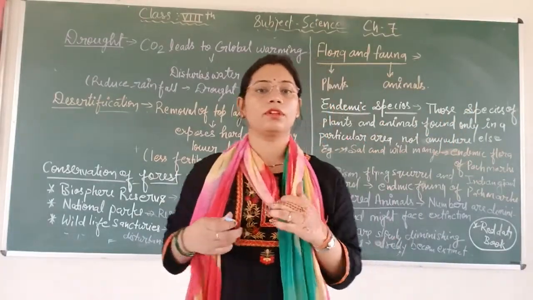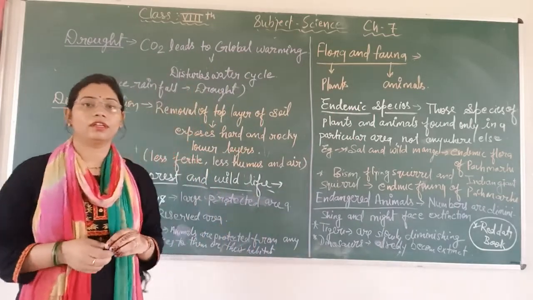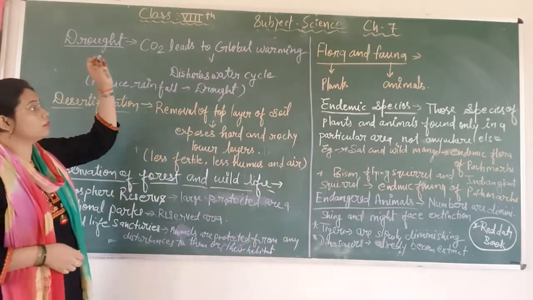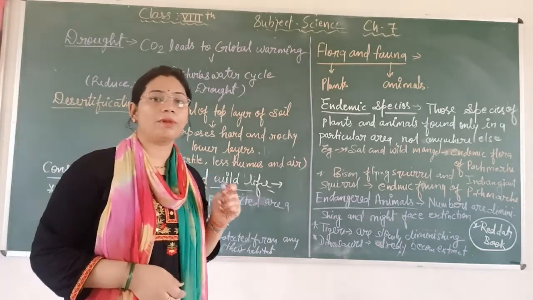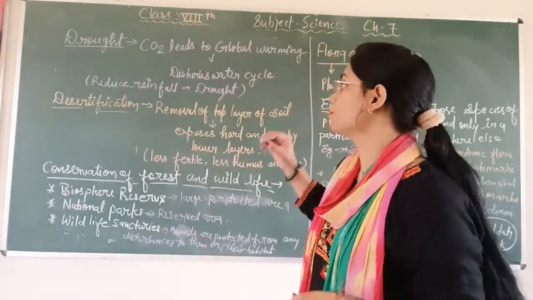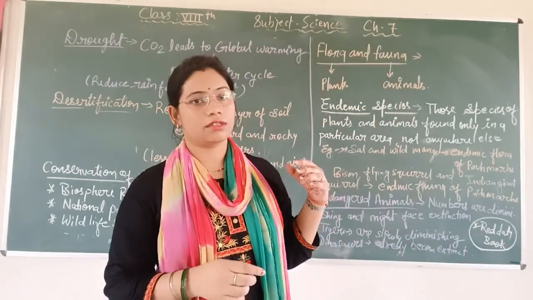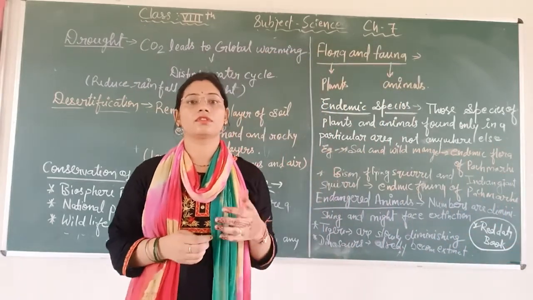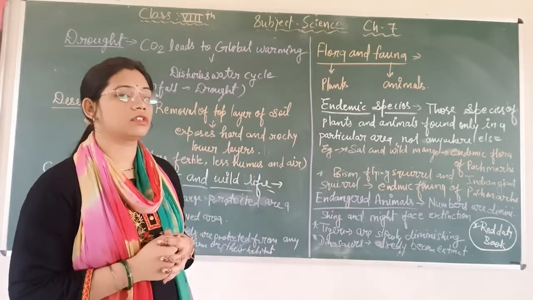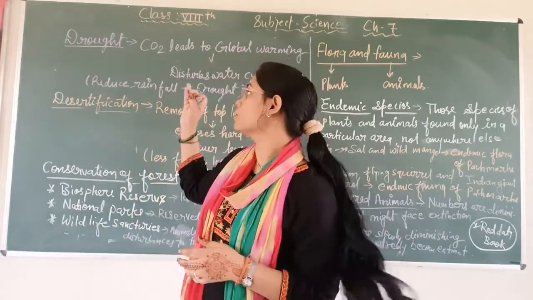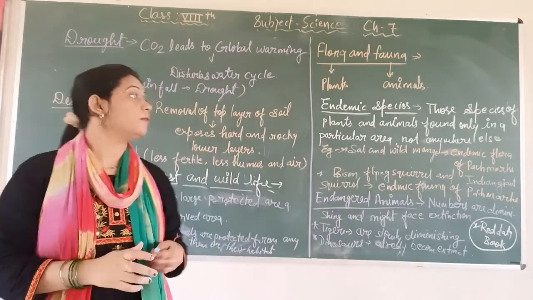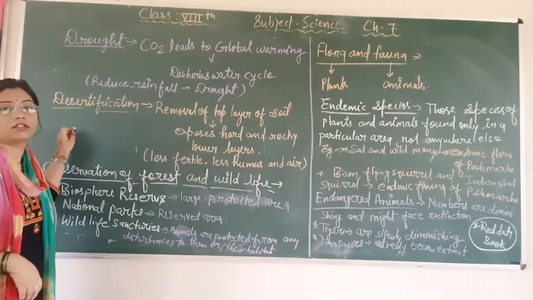We are studying chapter number 7. So today I am here again with the topic. Chapter name is conservation of plants and animals. So what is today's topic? In the previous chapter we discussed deforestation and the consequences of deforestation. There are also some more consequences of deforestation, which are drought and desertification.